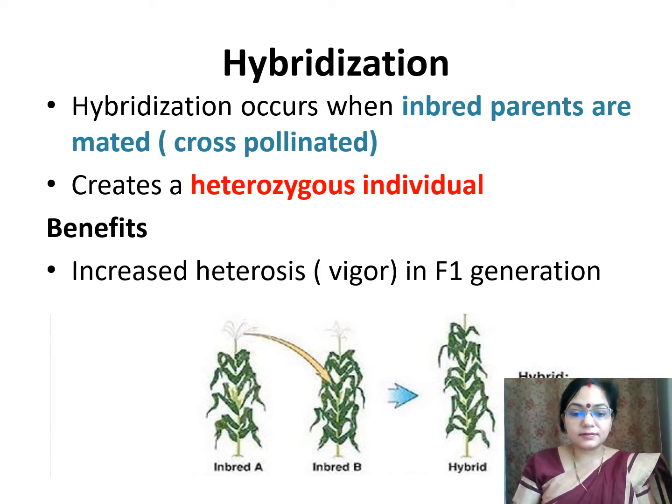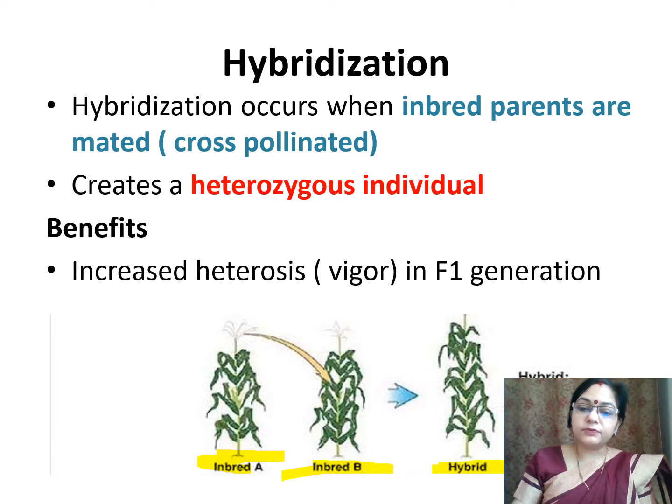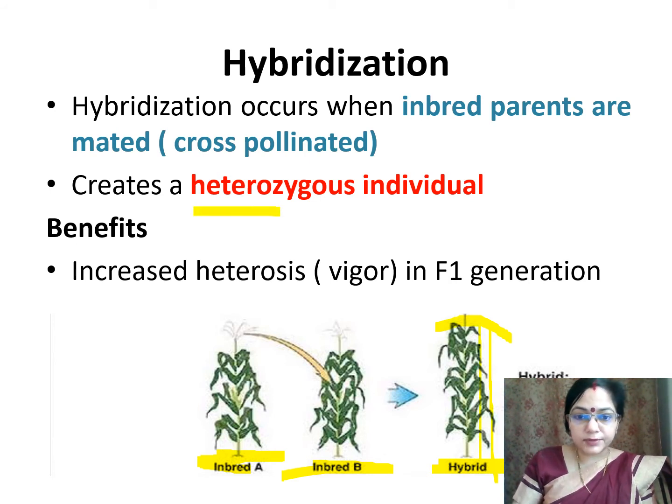In this diagram, you can see that inbred A and inbred B are both small plants, and the hybrid in the F1 generation is a tall plant. This has increased the vigor or the quality of the plant. So it is the benefit of hybridization that it produces a heterozygous individual which can be better than both of its parents.